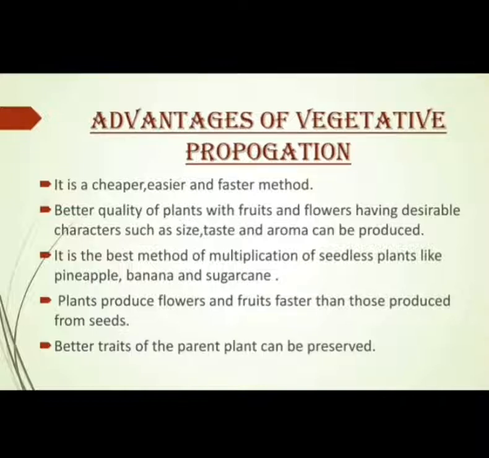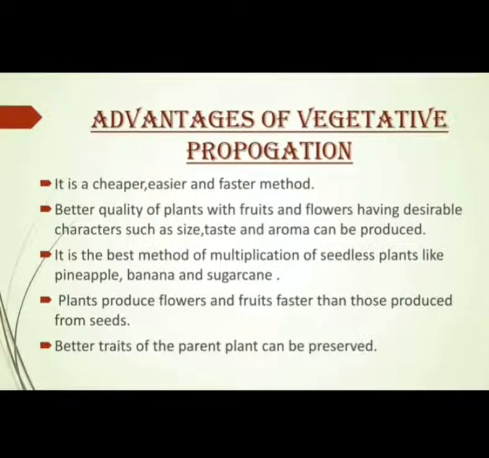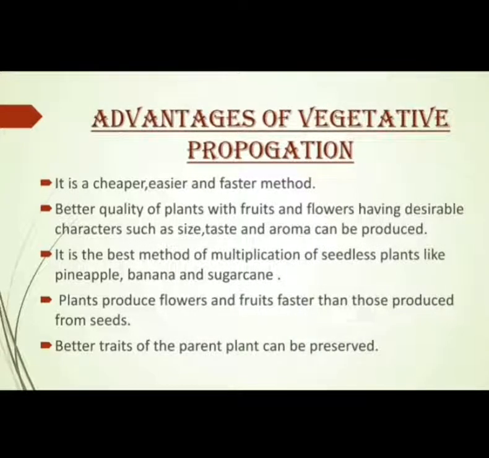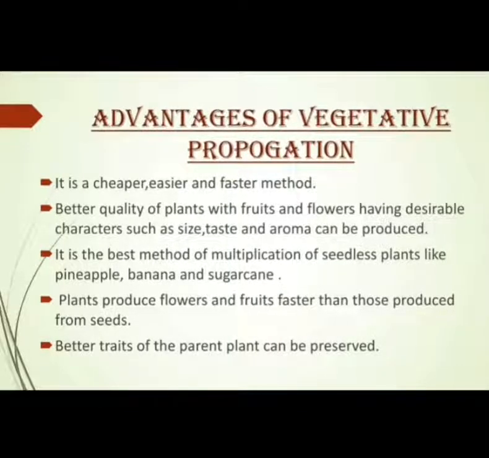Next, better traits or characteristics of the parent plant can be preserved. Hence, plants have the advantage of being more uniform and genetically similar to the parent stock. Suppose you have a plant of good variety. You want to produce the same type of plant in larger numbers. You can take the vegetative part of that particular plant and reproduce. So the vegetative method helps us to produce more plants of the same kind. So these are some of the advantages of vegetative propagation.